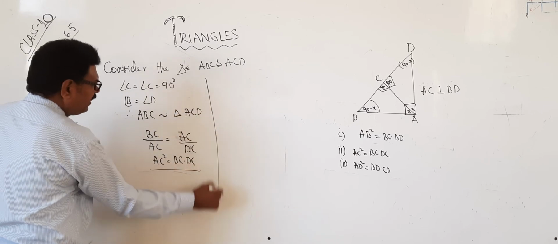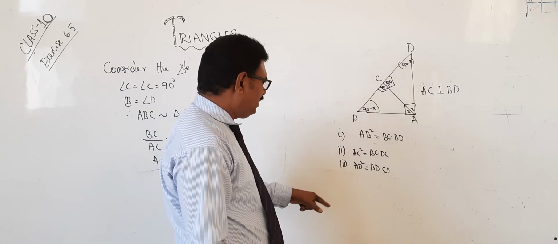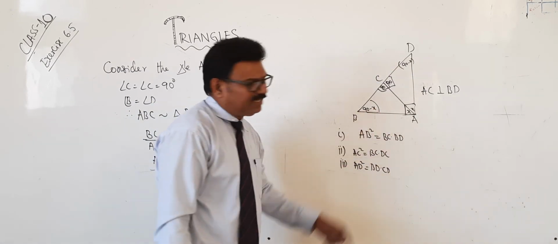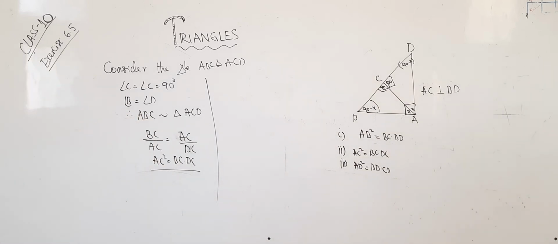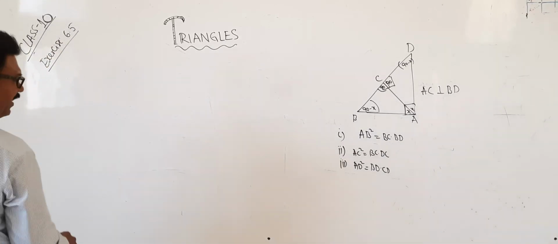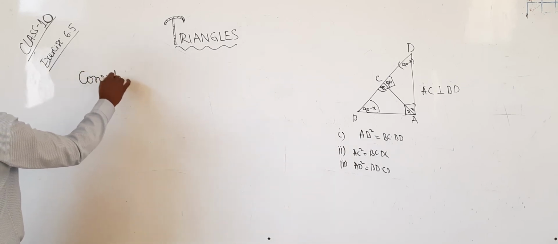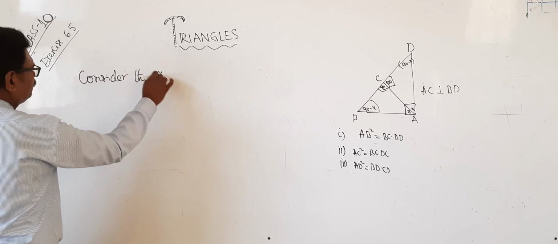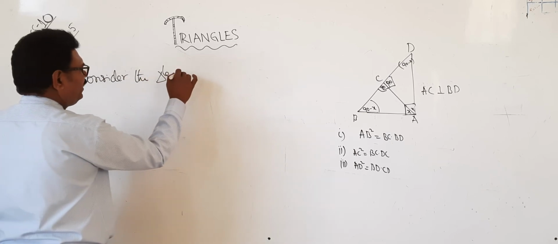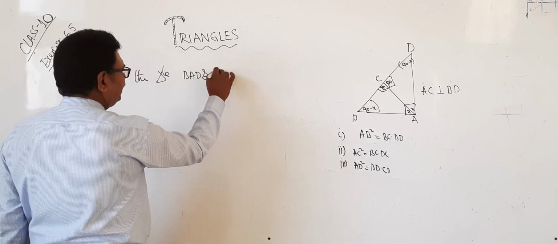Okay? Similarly, we can prove the total triangle and the small triangle. We will prove that. We take the first one. For the proof of the third one, consider the triangles BAD and ACD.